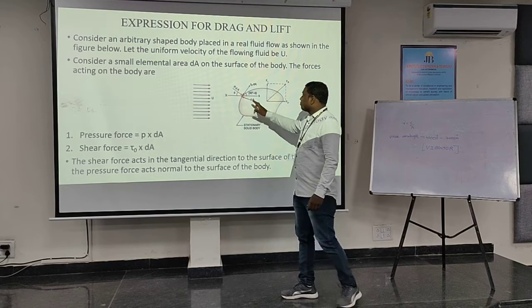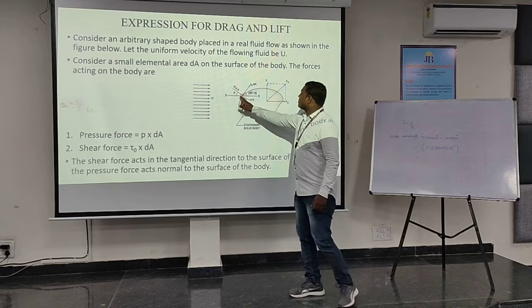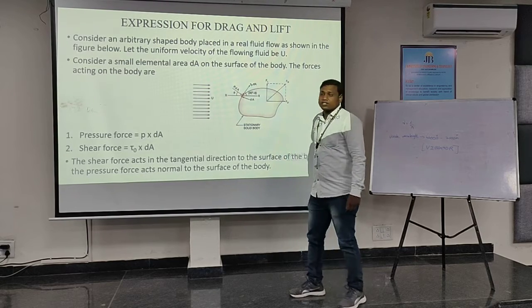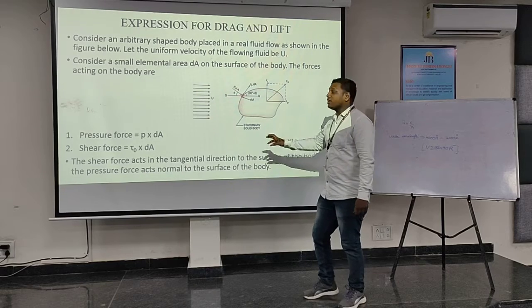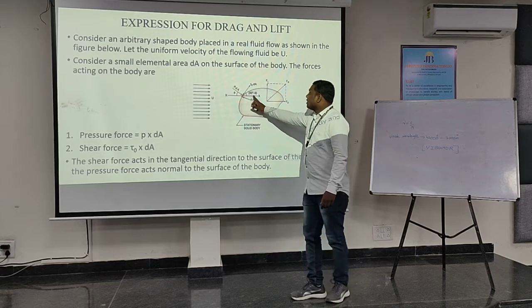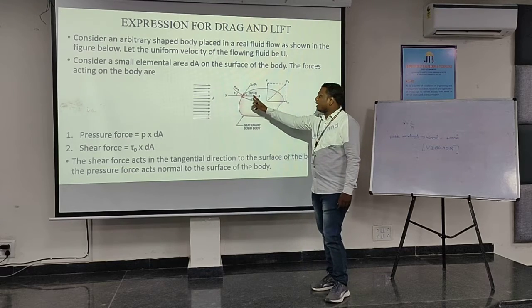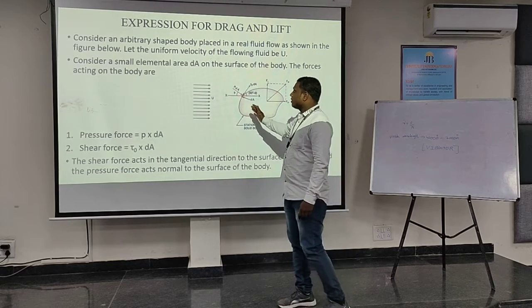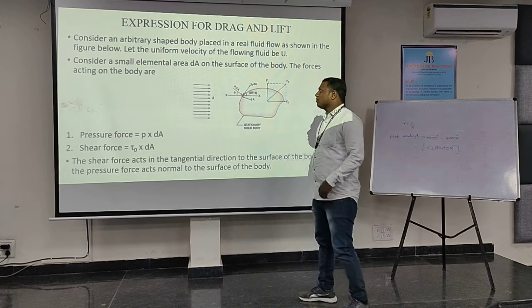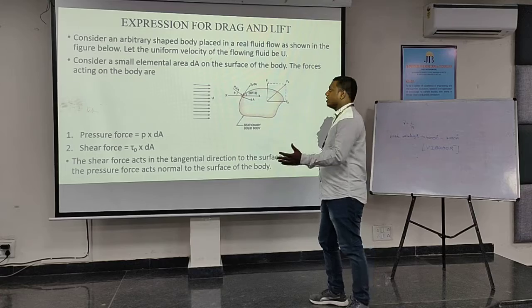As P dA and shear force are mutually perpendicular, the angle between these two forces is 90 degrees, and when this is theta, this will become 90 minus theta. When you resolve the forces, you will get the pressure force and shear force in terms of P dA cos theta and P dA sin theta.